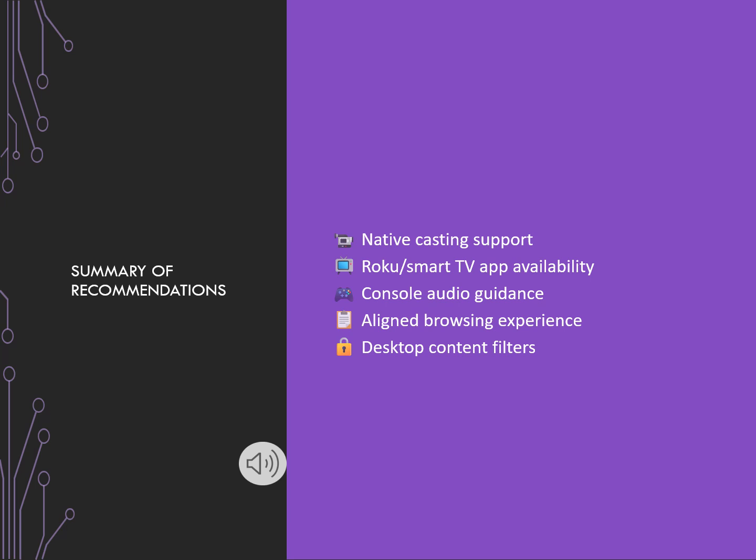Number 3, provide clearer console audio guidelines for streamers. Many streamers struggle to include voice chat in console broadcasts due to unclear or scattered permission settings. This frustrates both creators and viewers and violates error prevention and user guidance heuristics. By publishing simple, platform-specific instructions or even offering built-in configuration wizards, Twitch could drastically reduce streaming errors and improve creator confidence.